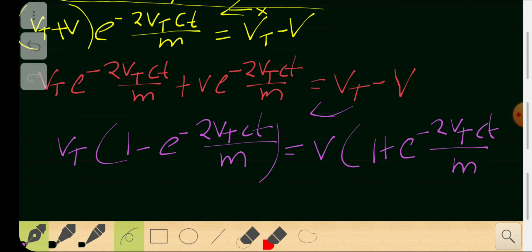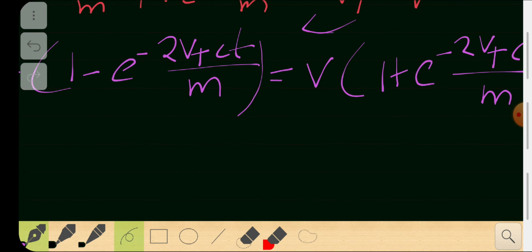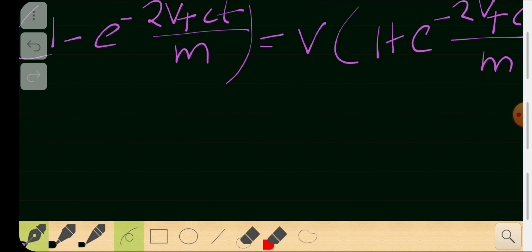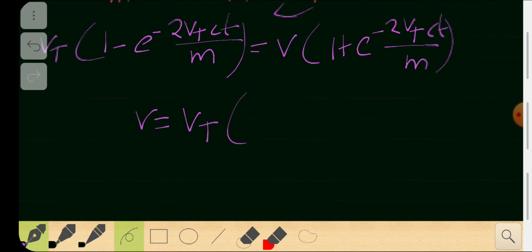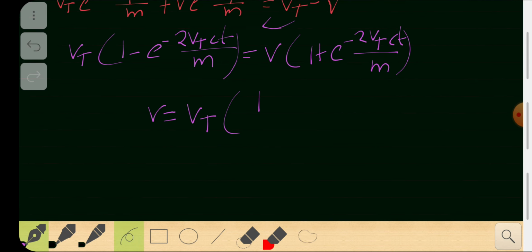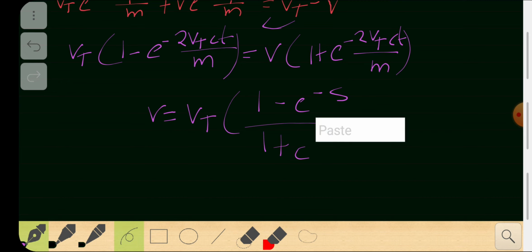Now you have two sides, so you can write down that v is equal to vt times (1 minus e raised to minus this stuff) by (1 plus e raised to minus this stuff).